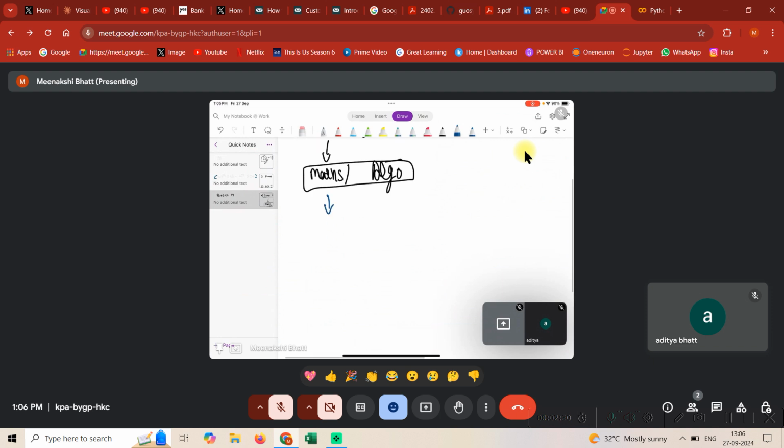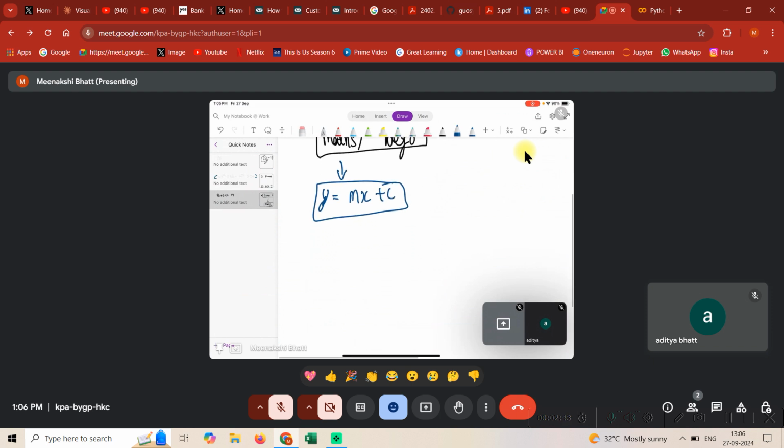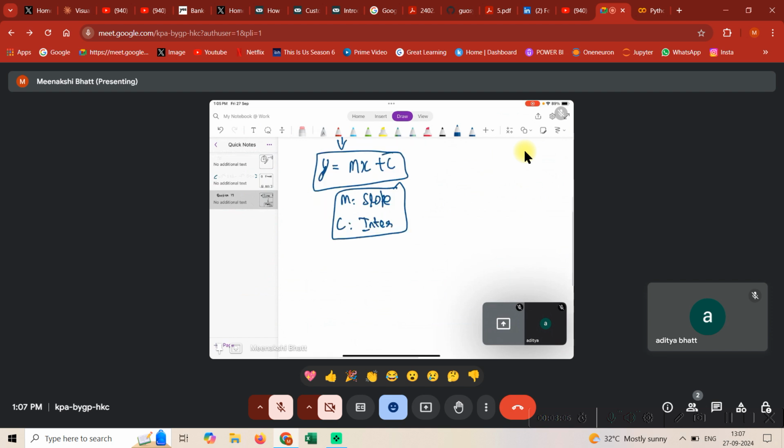So see guys, it's simple. Essentially, to start with linear regression, we have an equation that is y = mx + c. You must have studied this sort of equation in class 11th. The main part is that m is defined as the slope and c is defined as the intercept. These have implications at both a geometrical and a mathematical level, but since we are coding it, we don't need to go into what slope is, because essentially we would just need a function which we need to optimize. So we'll be strictly going from the coding perspective.